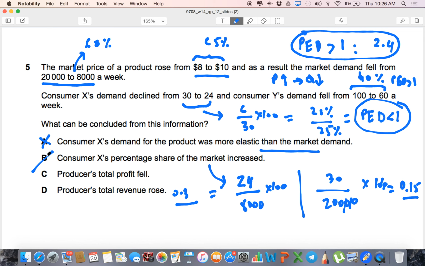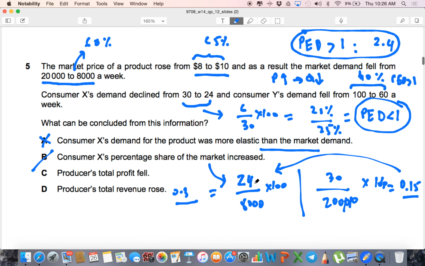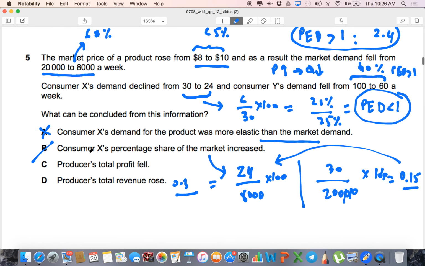Are we good? Market share is simply your demand over total demand. Are we good with this? From here to here. Previously it was 30 over 20,000, now it's 24 over 8,000. At all? Anything? Everything? Should I explain again? Okay. Basically, let's look at the answer choices first and then we can go back to the question.